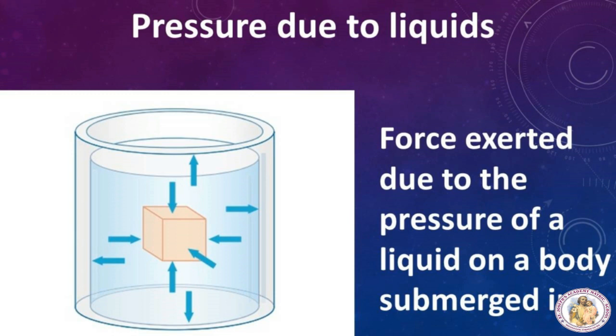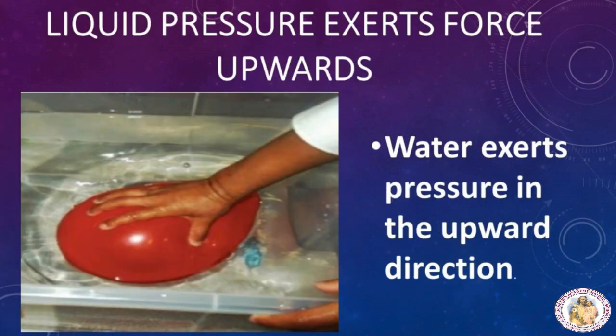We can see in this figure the pressure is acting on all sides of the vessels. Why? The force exerted due to the pressure of the liquids on a body submerged in it and on the walls of the container is always perpendicular to the surface. So in this we can understand pressure will act on all sides of the vessels.